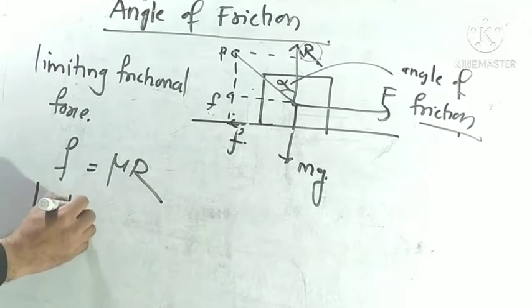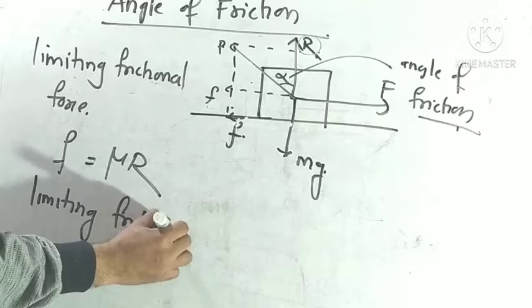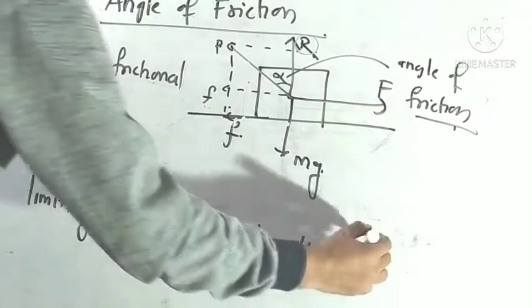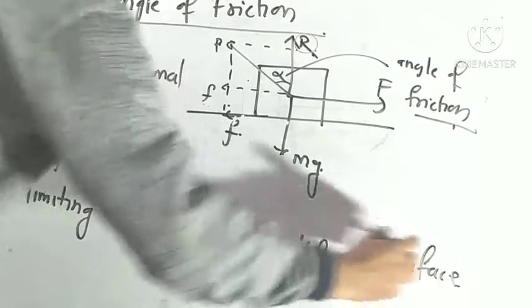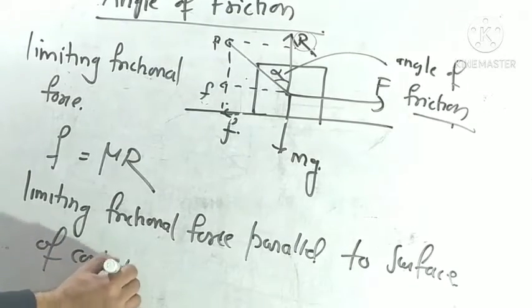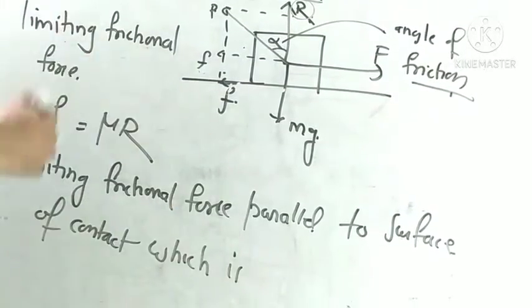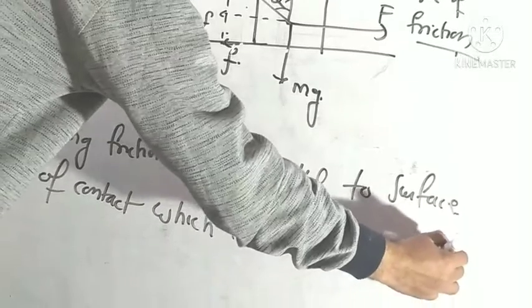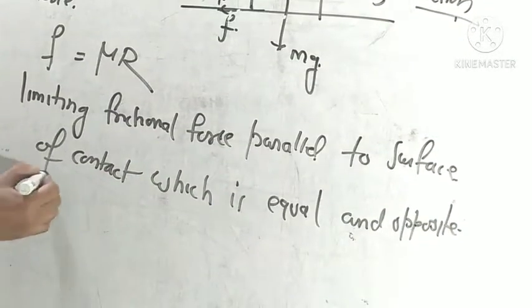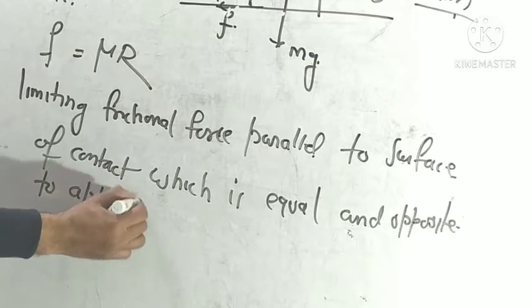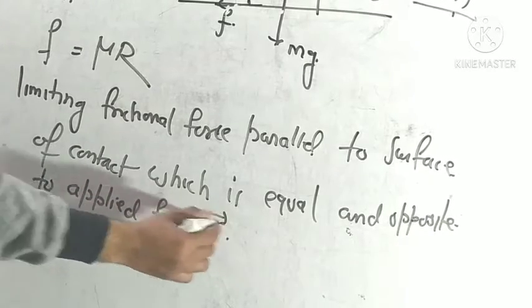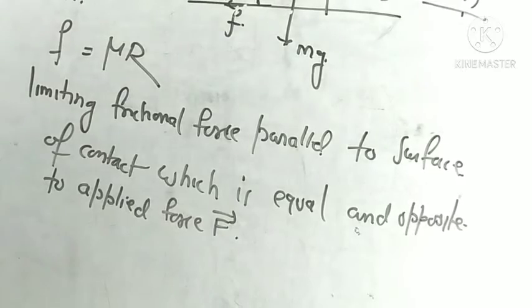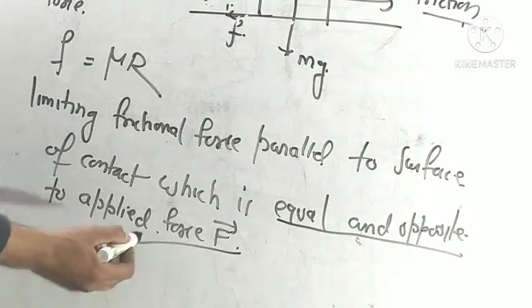The limiting frictional force is the maximum value of static frictional force, so its value is equal and opposite to the applied force.